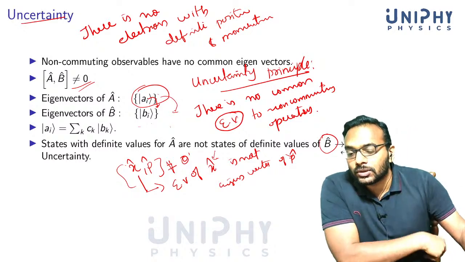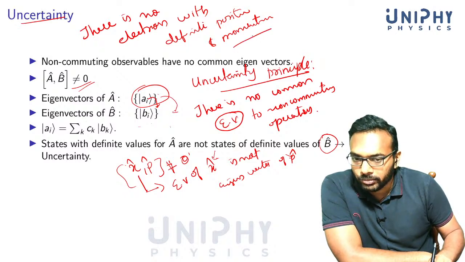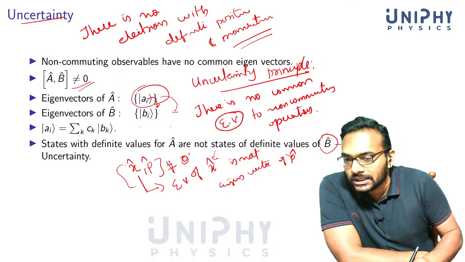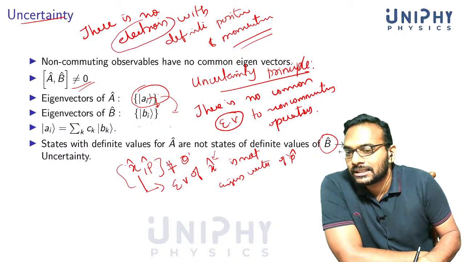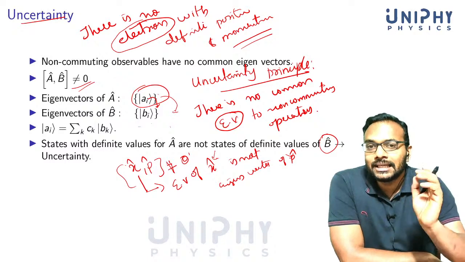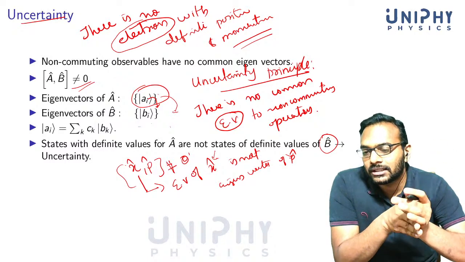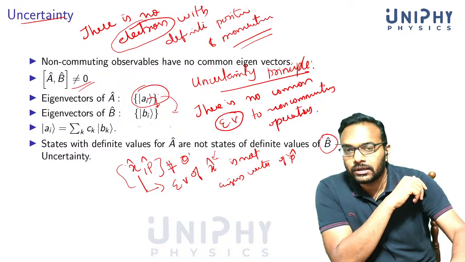So there is no such vector with a definite position and definite momentum. The reason why we cannot measure the position and momentum of an electron simultaneously is because such an electron does not exist, with a definite value of position and a definite value of momentum.